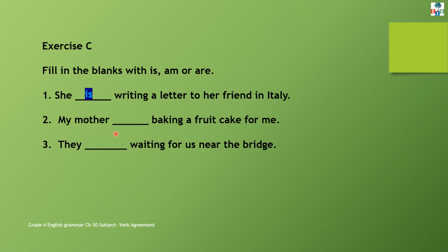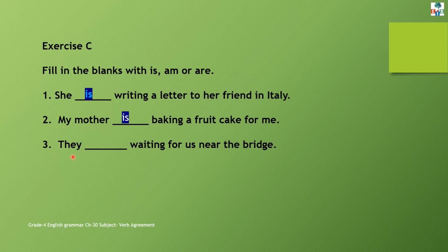Next, my mother dash baking a fruit cake for me. Here, my mother is the subject, which is a third person singular noun. So, with a third person singular noun, we will use is. My mother is baking a fruit cake for me.